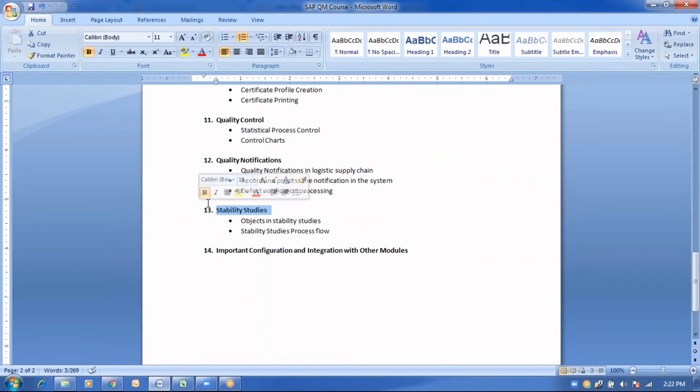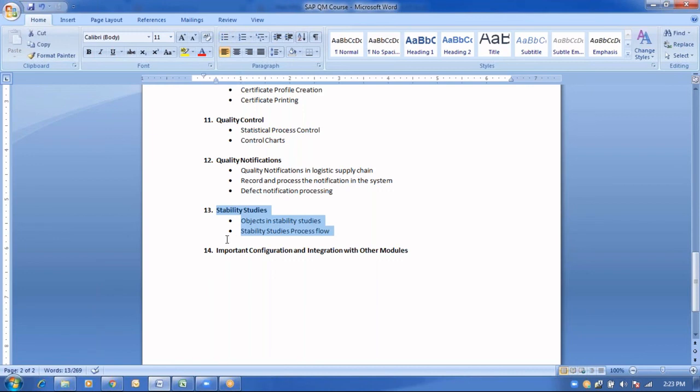They take the manufactured product and keep it in different temperature conditions and different storage conditions, and they perform recursive inspections, keeping some reference period, after every 6 months or so. They check under different storage and temperature conditions to come up with the best before date to use that product. What is the stability process flow, and how do they define the shelf life expiration date? This will be studied as a part of the stability studies.